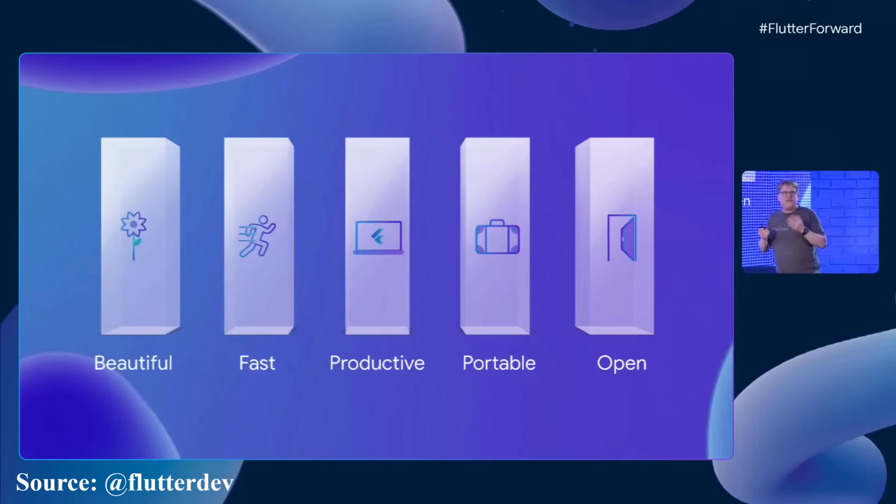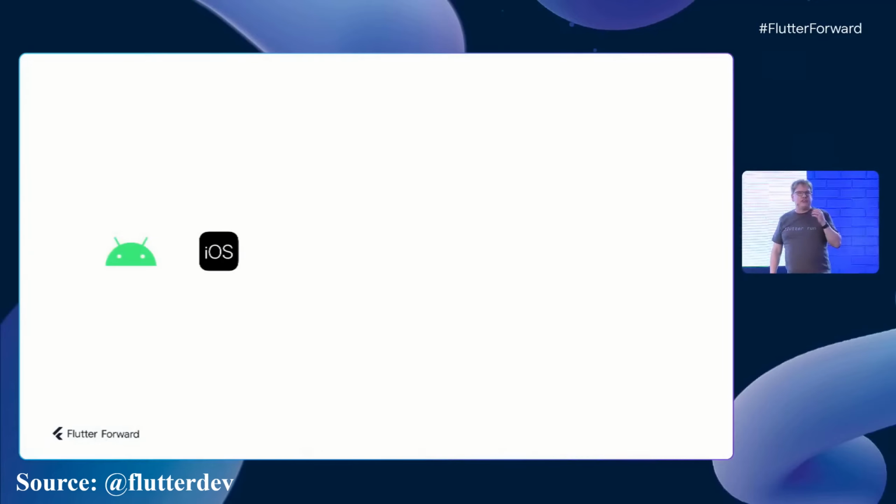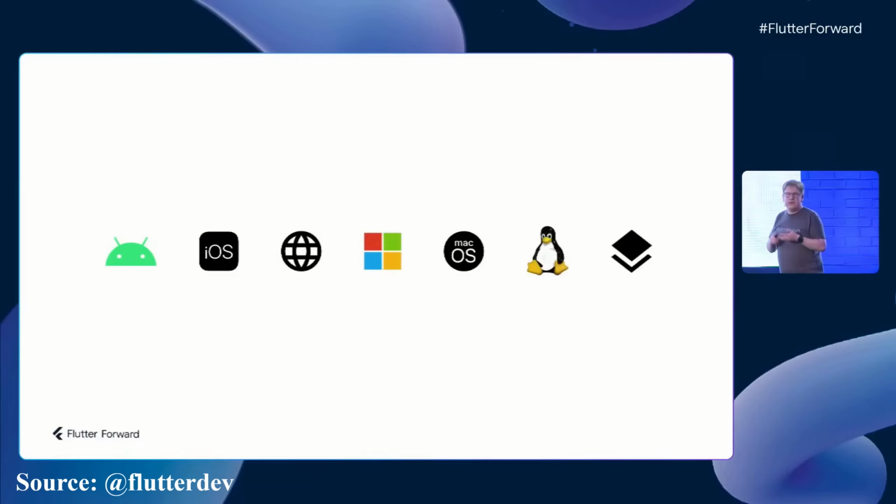So, just over 4 years ago at Flutter Live, we introduced our vision to bring Flutter beyond mobile to desktop, web, and embedded. And last year, we completed that journey with desktop. So we now have production support for 6 platforms, Android and iOS on mobile, and then the web, Windows, macOS, Linux. And then on top of that, we support others building embedders. And lots of others have done so, including Samsung for Tizen, and Sony and Toyota for different kinds of embedded Linux.